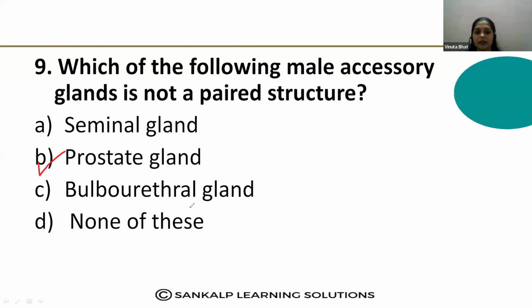Yes, the bulbourethral gland and seminal gland are both paired. You can observe that diagram in your notebook. So you can write the answer by seeing that structure. Okay. Yes. Next question.